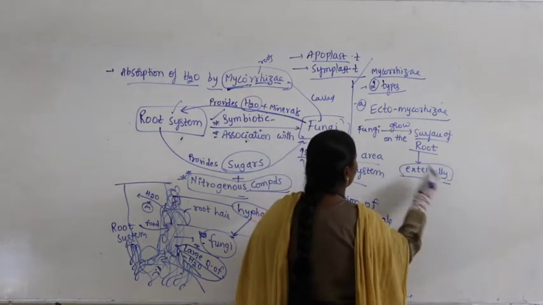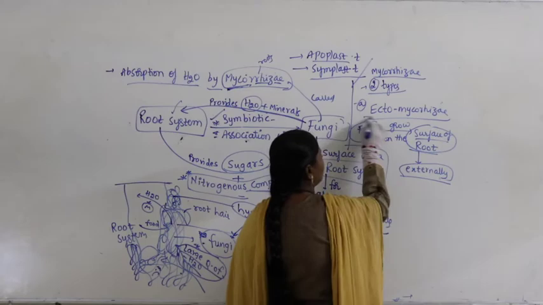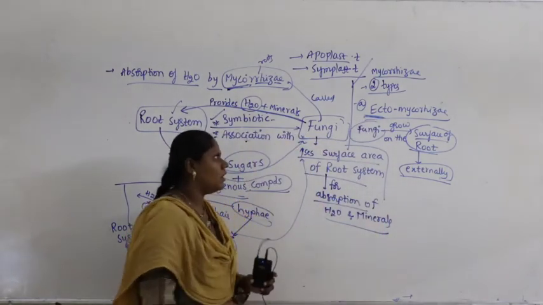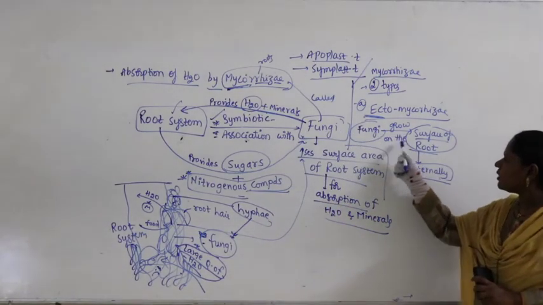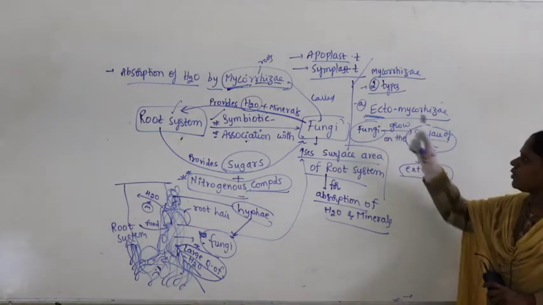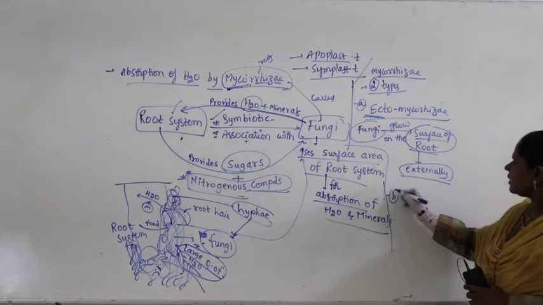On the surface externally, it's called ectomycorrhiza. So what's happening here? Fungi grow on the surface of the root externally, then it is called ectomycorrhiza. Similarly, we have another category called